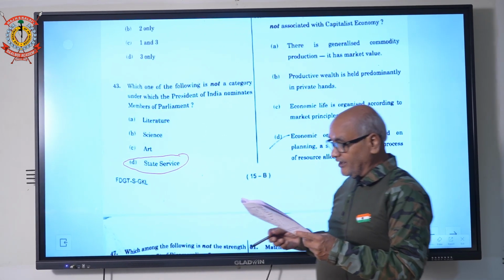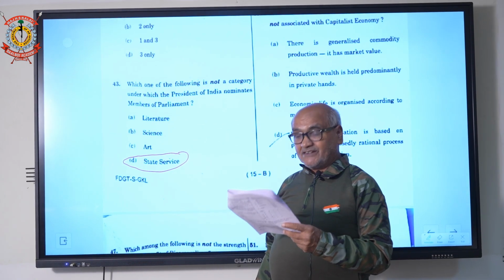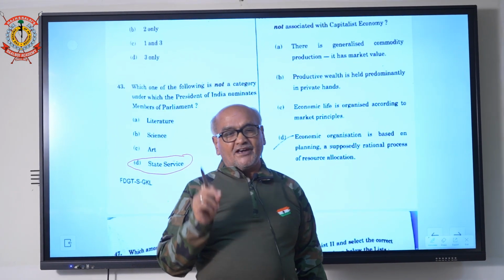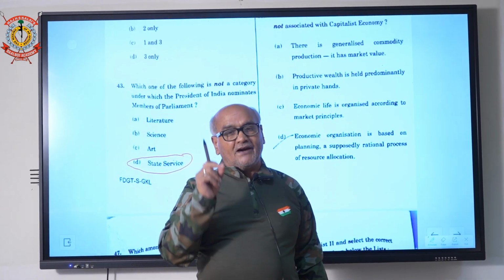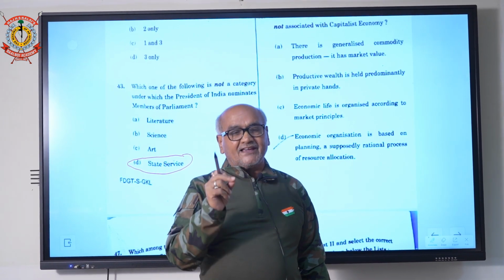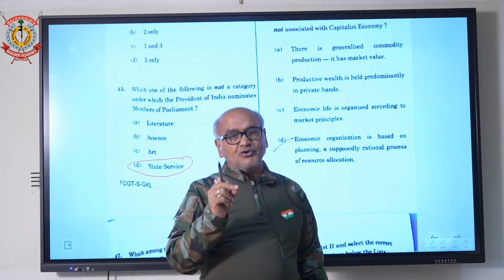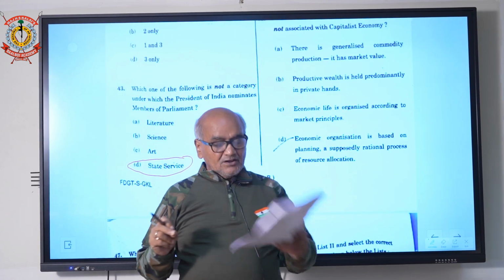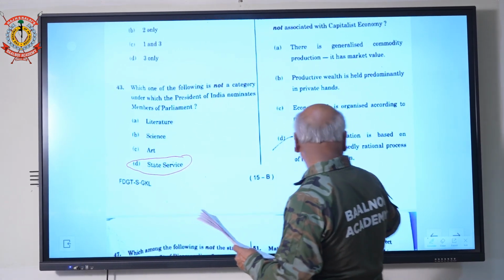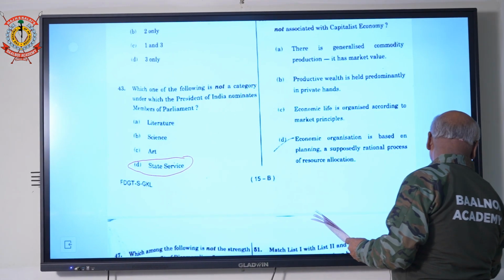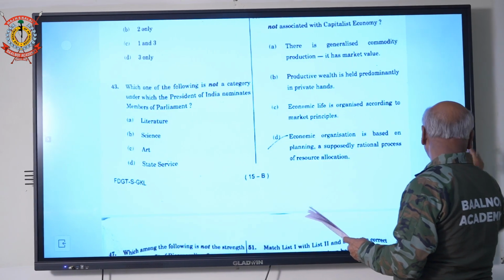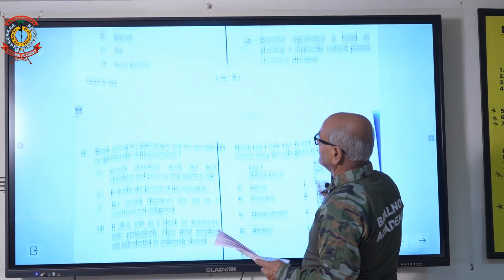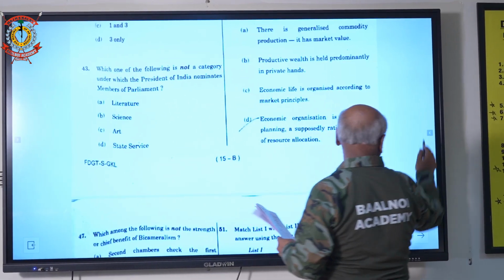Now come to the question: which of the following central features is not associated with a capitalist economy? A capitalist economy is one in which the means of production, forces of production are owned and controlled by the private sector. Here the price mechanism decides what to produce, how to produce and for whom to produce. Here the consumer is sovereign. So the answer will be D part in 46.